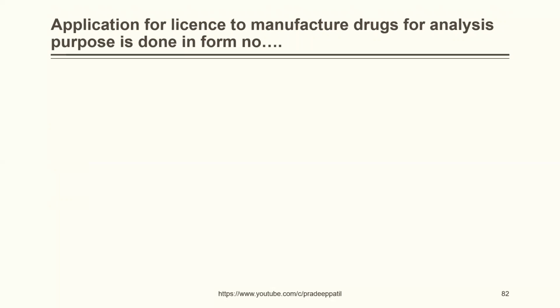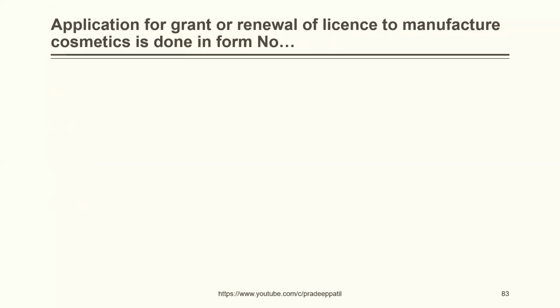Application for license to manufacture drugs for analysis purpose is done in form number 30, 31, 31A, 30A. The correct answer is 30. Application for grant or renewal of license to manufacture cosmetics is done in form number 30, 31, 31A, 30A. The correct answer is 31.